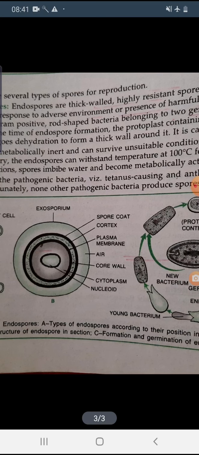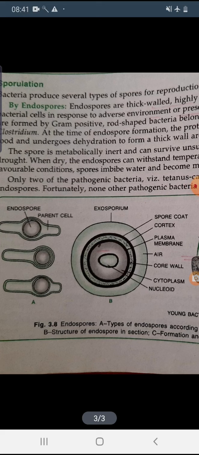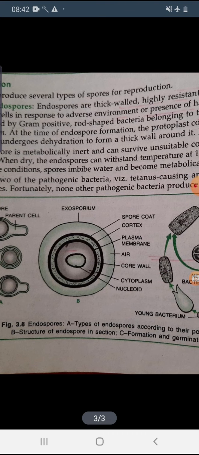Okay, see the endospore, the first one is present at the middle, the second one is present at the end of a pole, and the third one is present not in the middle but towards the pole, in between.